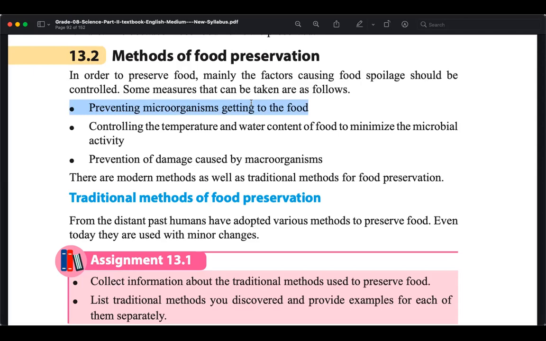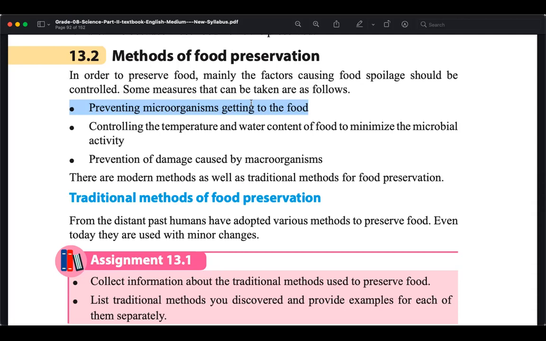And controlling the temperature and water or the moisture is again to control these microbial activities. So the main issue is the microorganism. We can control the environment, the temperature, the water level. So reduce it, dry it, maybe add salt to minimize these microbial activities.